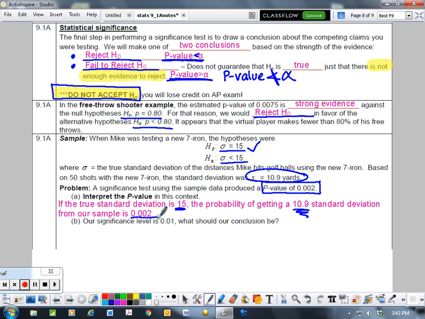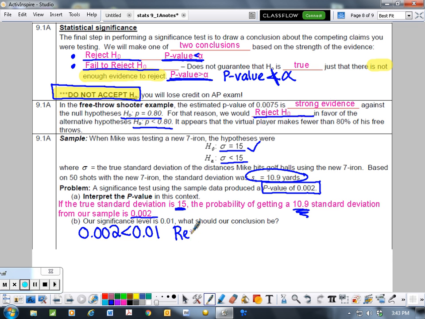So now that we know that, we're going to test our probability. We're going to see, is it less than our significance level? Which it is. So what should we do?